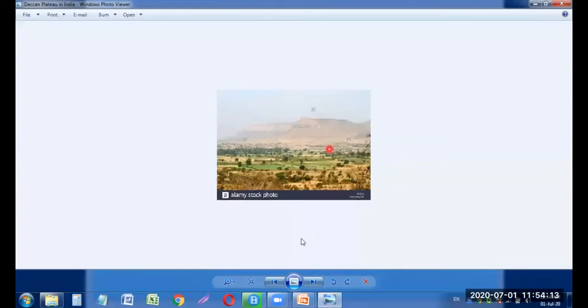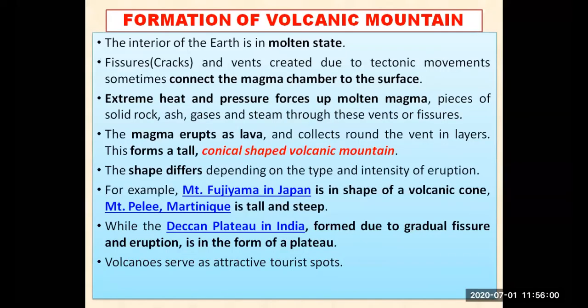Let us move ahead. Volcanoes serve as attractive tourist spots also. Yes, whenever you hear, oh, there is a volcanic eruption. Sir, what happened? So we have seen that volcanoes serve as an attractive tourist spot also. And people used to go and visit such a spot when they listen that yes, there was a volcanic eruption in a particular place, so a lot of tourists go to see it, saying okay, let's see where the volcano erupted from. Let us see that particular place with our own eyes.